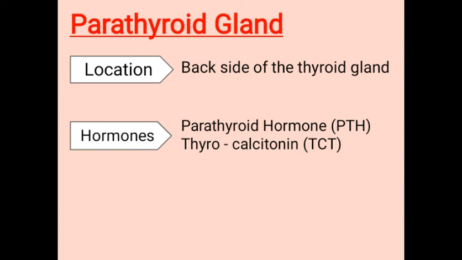So PTH is also known as hypercalcemic hormone. Now this TCT, thyrocalcitonin hormone, takes this excess calcium from the blood and restores it to the teeth and the bones by balancing the calcium in our body.